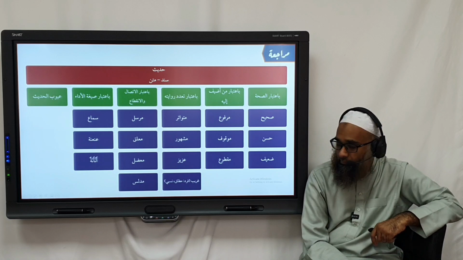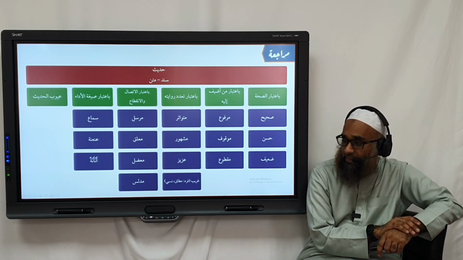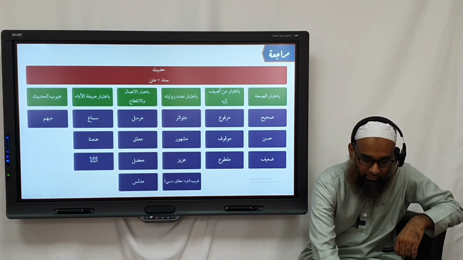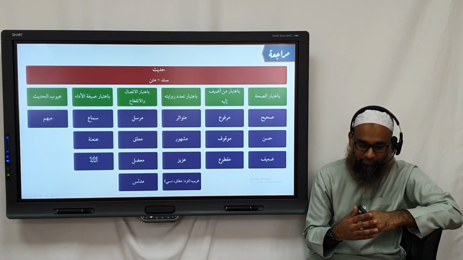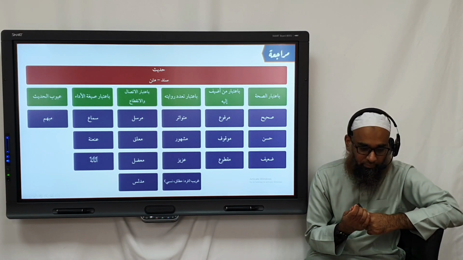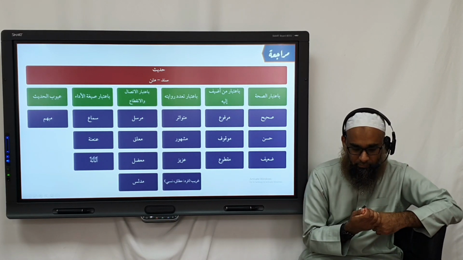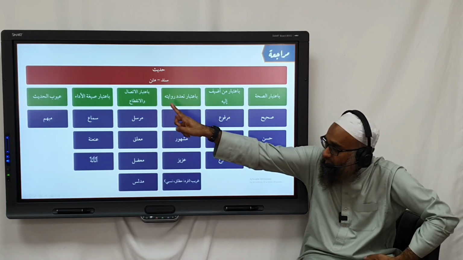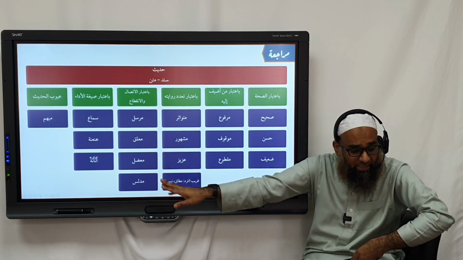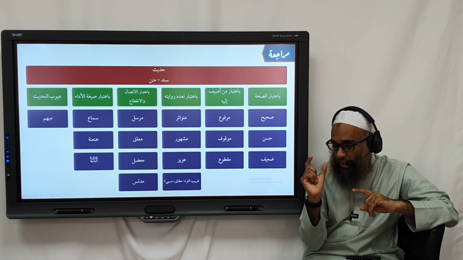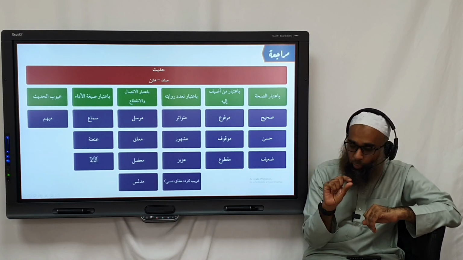Okay. And tell me some uyub of the hadith. We have mubham. So Abdullah, go ahead. What's a hadithun mubham? Yeah, where the rawi is not named. So if you look at it, hadith mubham and the second type of tadlis are similar. The second type of tadlis is where you name the sheikh by a name where he's not commonly known.